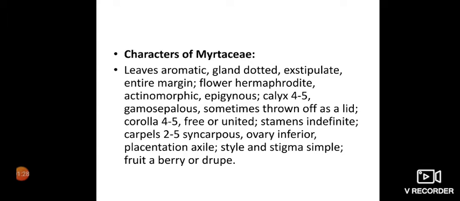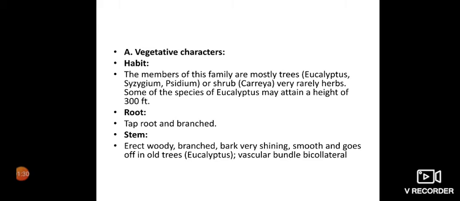drupe. The family contains 100 genera and 300 species, out of which India contributes 116 species. The chief sources of eucalyptus.